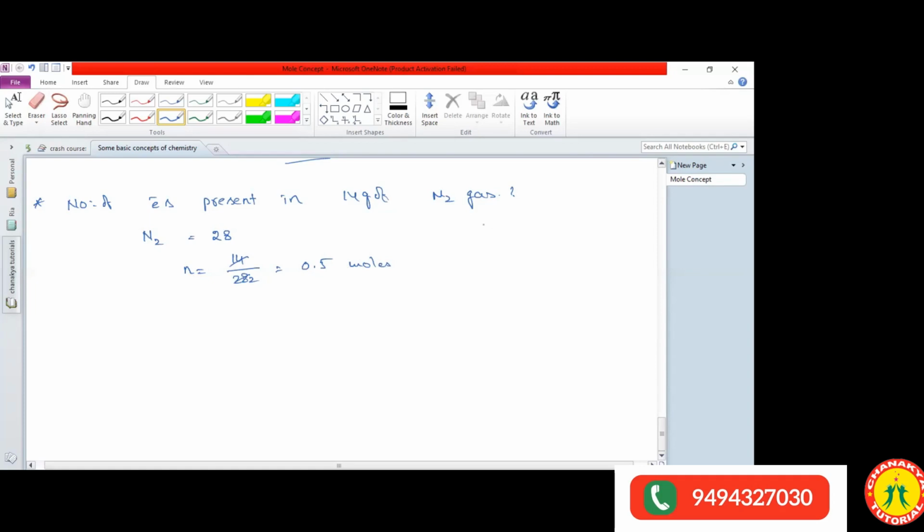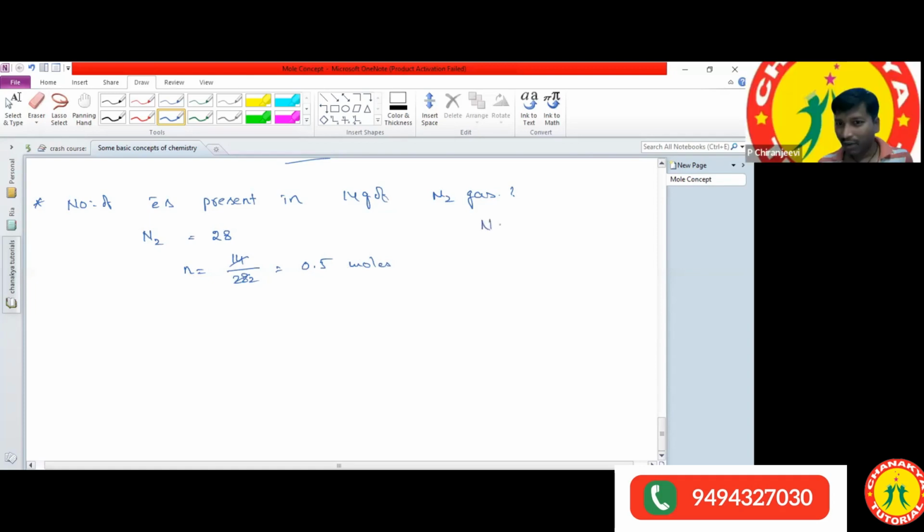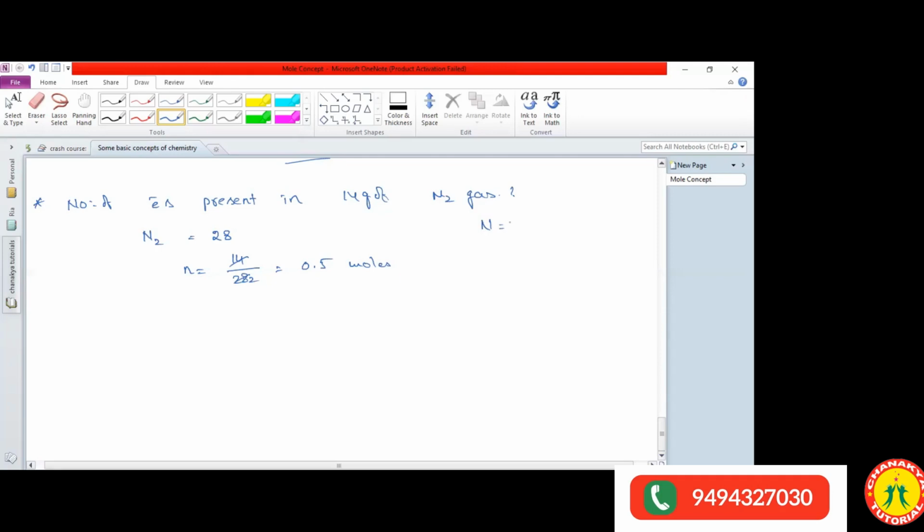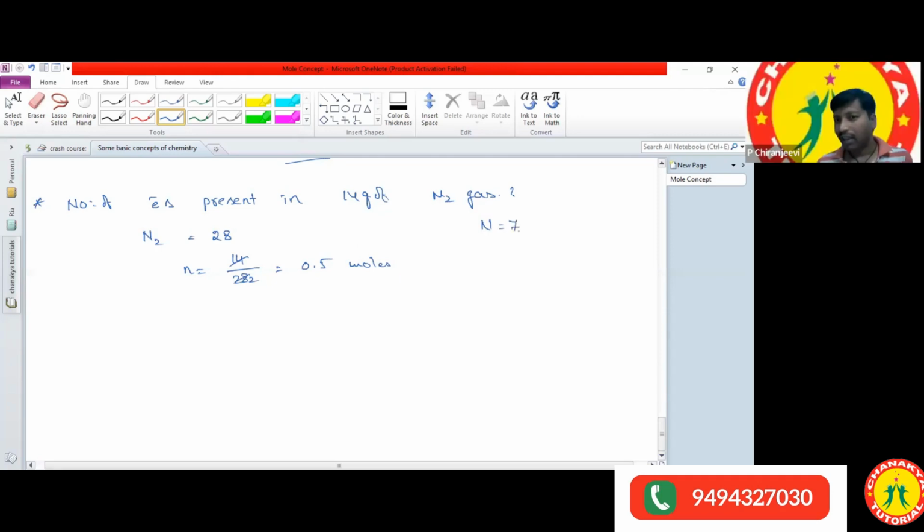One more question. First, I'm taking one nitrogen atom. What is the atomic number of nitrogen? 7. Any neutral atom contains an equal number of electrons and protons. Is that clear?